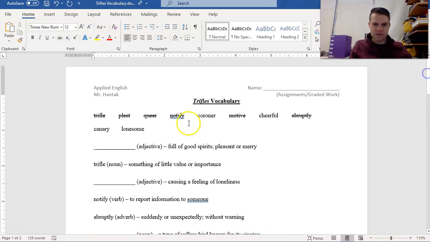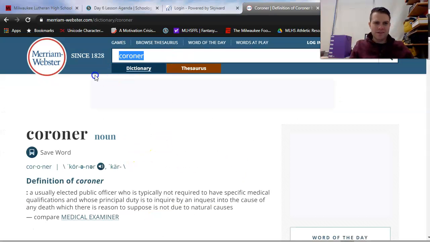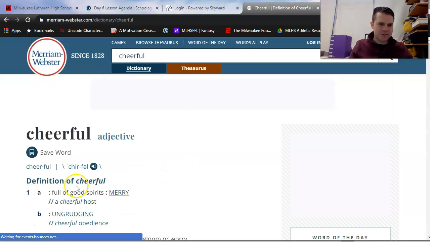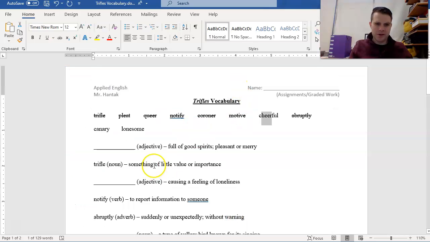Interesting, I only have 1 noun left as well. So 2 adjectives, 1 noun. That does help me as I whittle these down. Cheerful is next. Now one thing that you might note, maybe you can identify, is that the word cheer does have to do with being happy or merry, so that's our adjective right there. But just for thoroughness, let's check it out. Cheerful. An adjective, full of good spirits or merry. Maybe that was an easy one for you to note earlier.